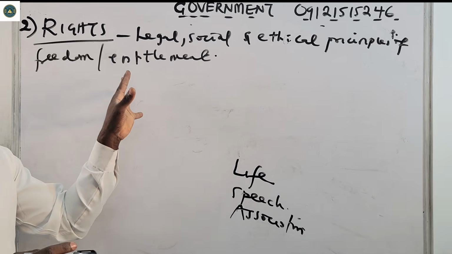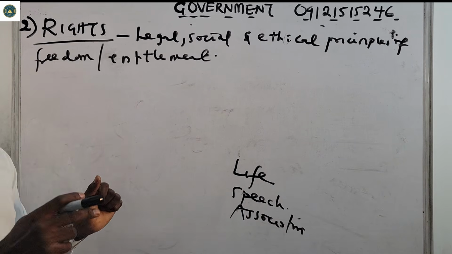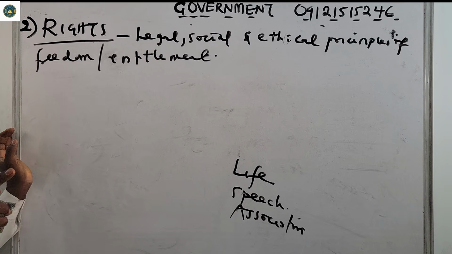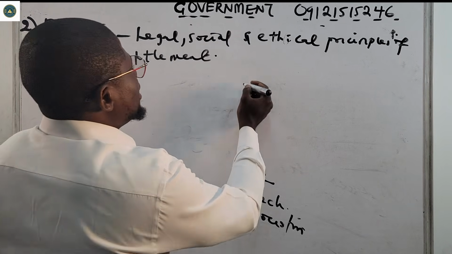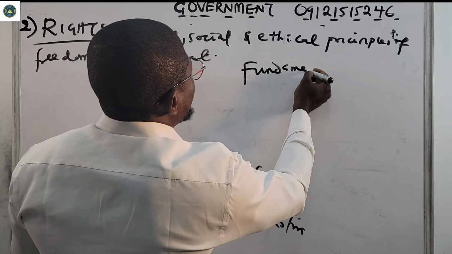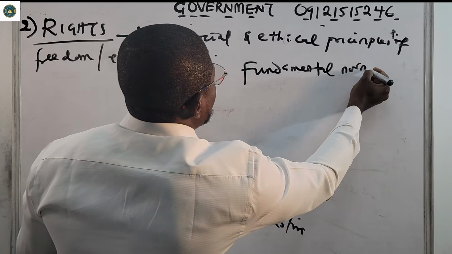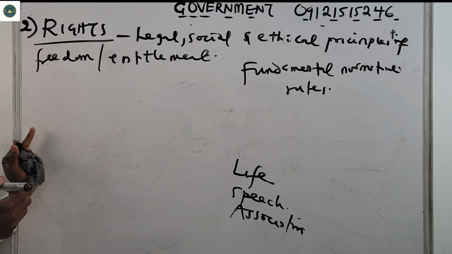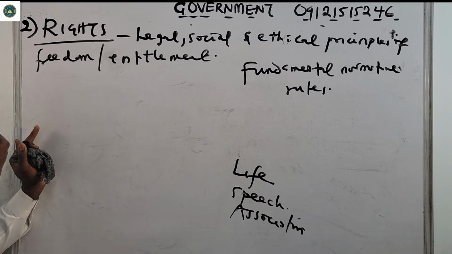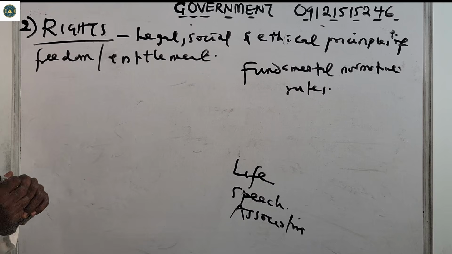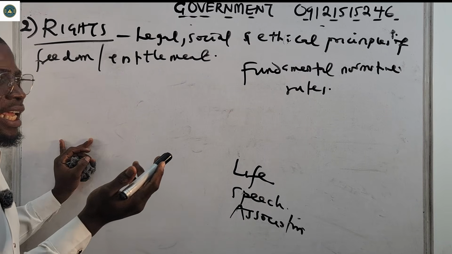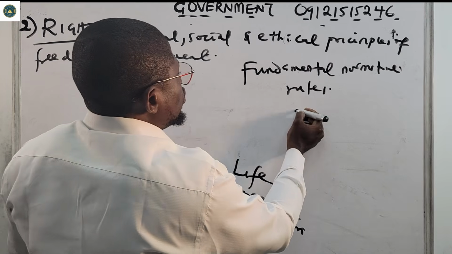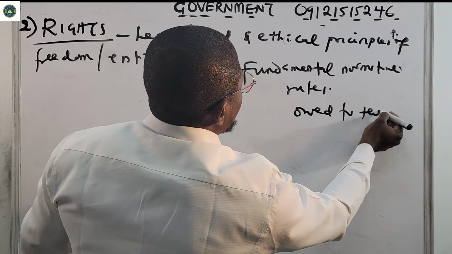Rights, we say they are legal, social and ethical principles of freedom and entitlement.